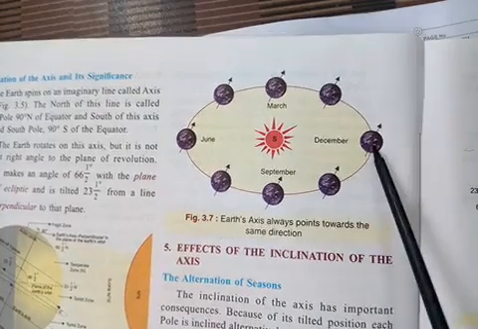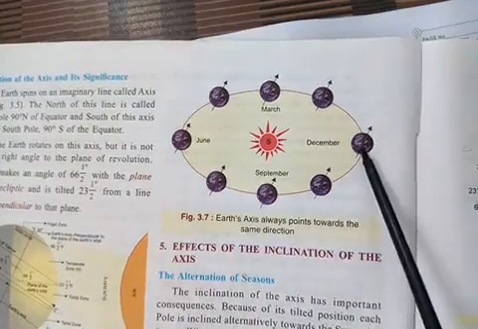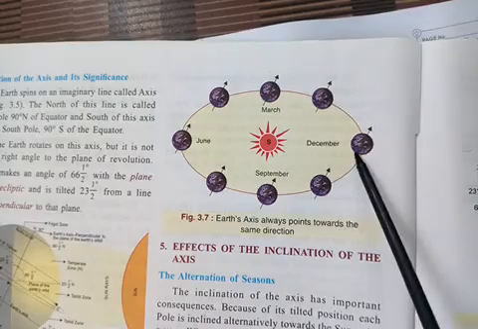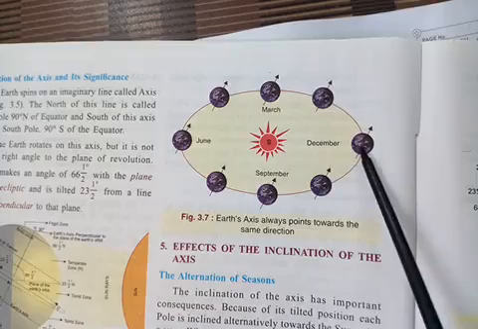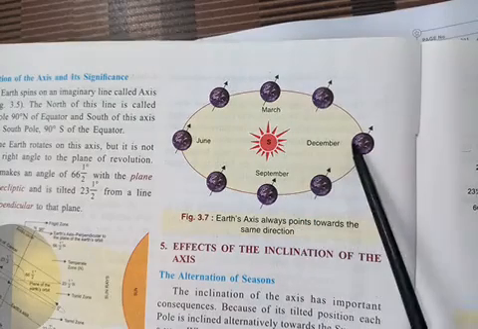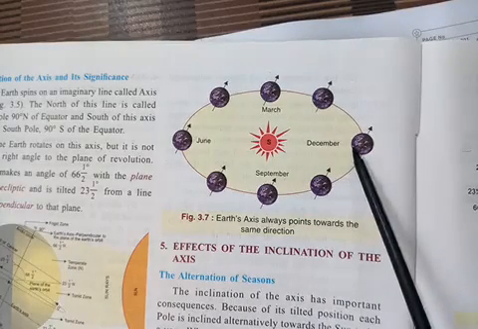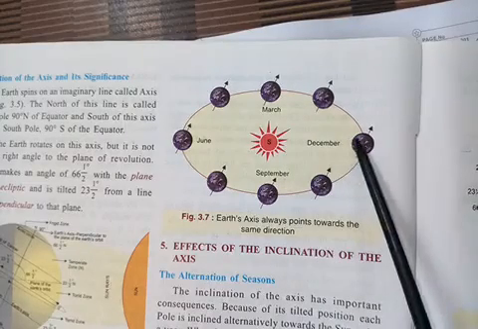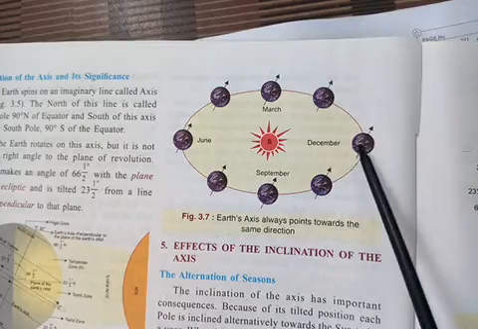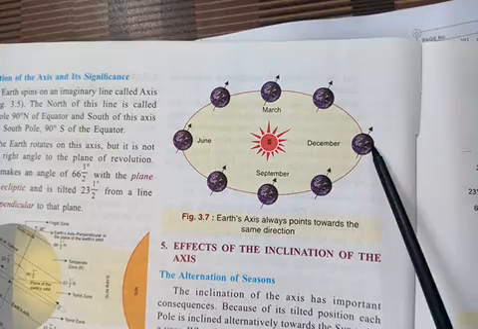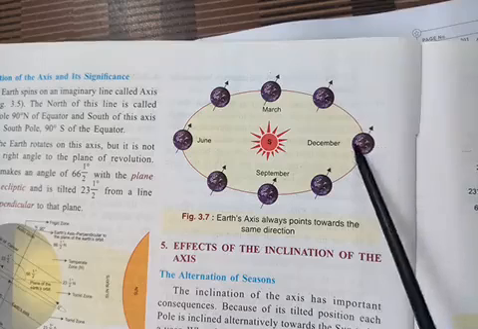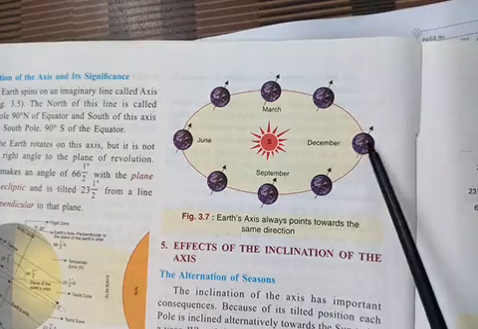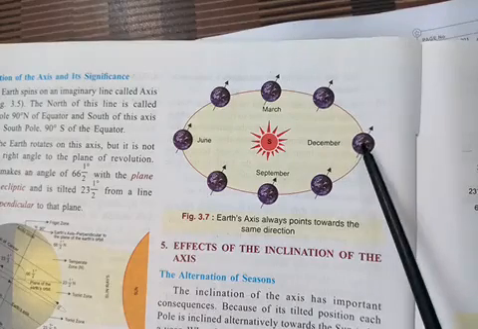Now look here, this is one position. In December, what happened? You can find the northern hemisphere is away from the sun, southern hemisphere is facing the sun. So this time around, the sun rays fall vertical on Tropic of Capricorn, while it is very slanting on Tropic of Cancer. This is why the northern hemisphere experiences winter, while the southern hemisphere experiences summer.